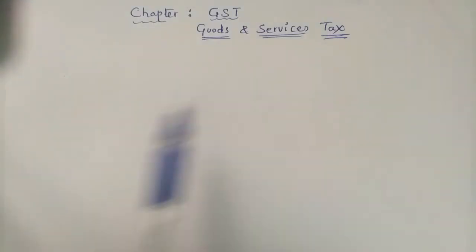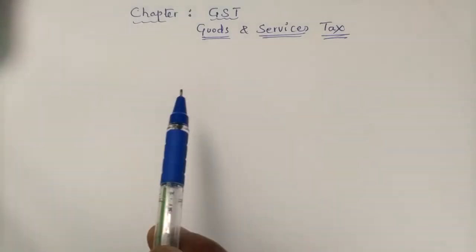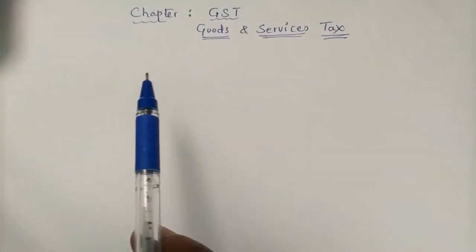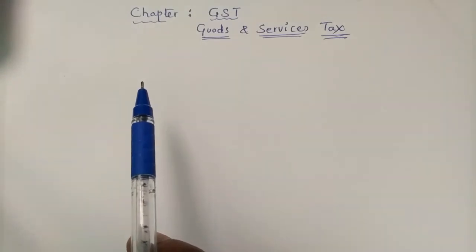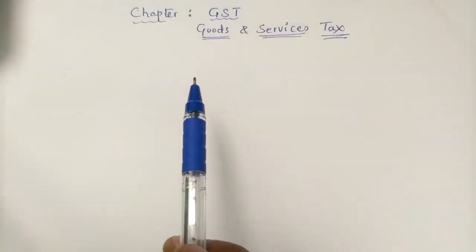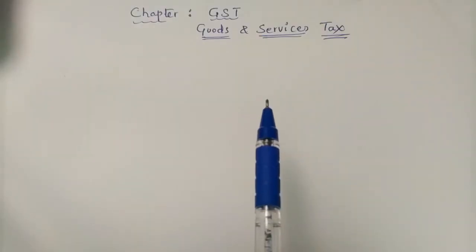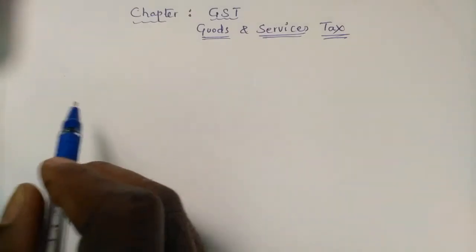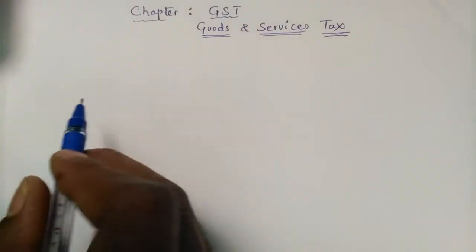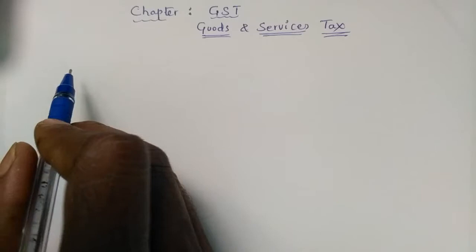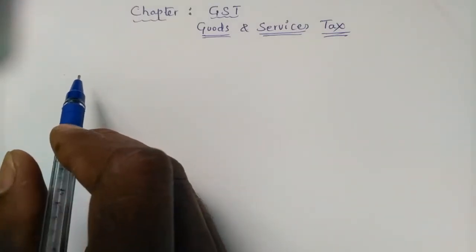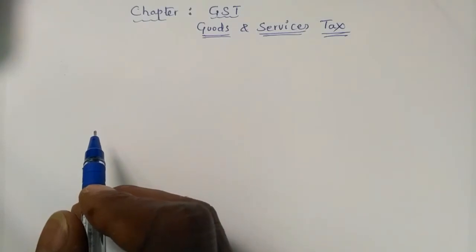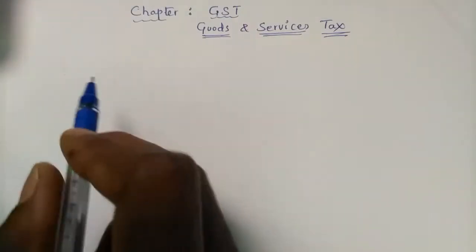In Goods and Services Tax, we already learned about the introduction of GST, the different percentage slabs, that is 5%, 12%, 18%, 28% slabs, and a few simple problems. I'll give you once again the important questions from this chapter. Mainly, the board used to ask four types of problems. Once you learn these four types, you can be well prepared for the board examination.